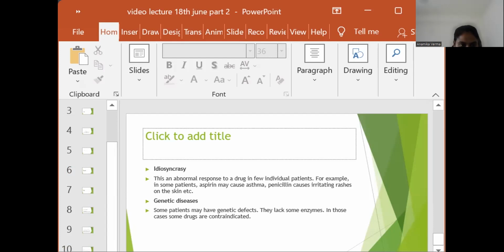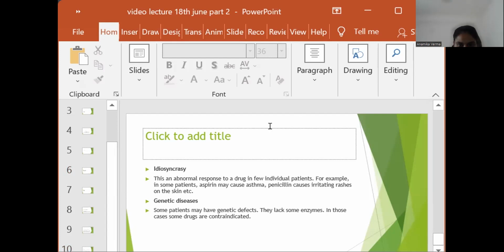Metabolic disturbances. The effect of drugs may be modified by changes in water electrolyte balance, acid-base balance, body water, and other physiological factors. Example, salicylates reduce body temperature only in case an individual has a rise in body temperature. They have no antipyretic effect if the body temperature is normal. The absorption of iron from the GIT is maximum if the individual has iron deficiency anemia.